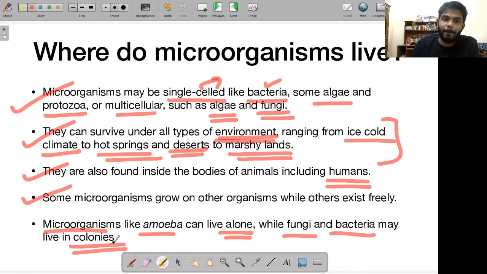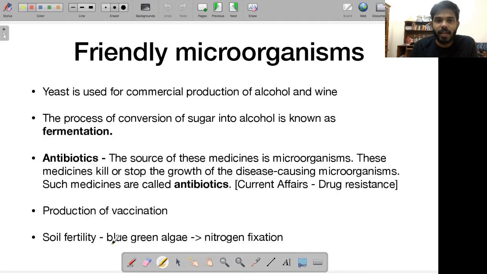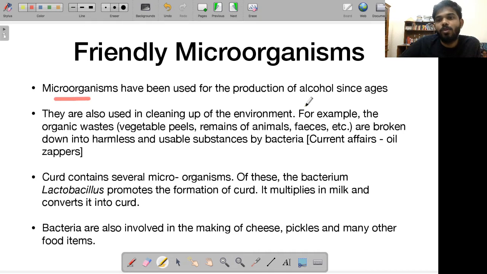So let's talk about friendly microorganisms. Friendly microorganisms means those microorganisms that are useful for human beings in one way or the other. As you know, microorganisms have been used for the production of alcohol since ages. We'll be talking about a process that is called fermentation.